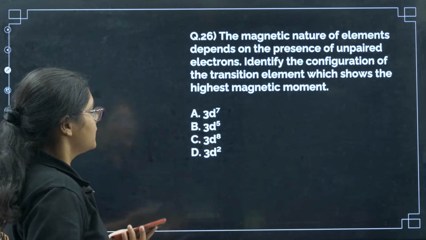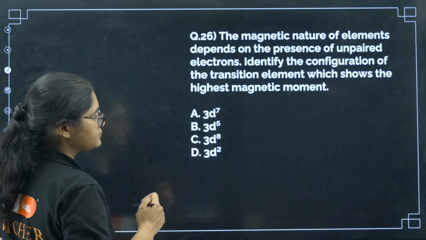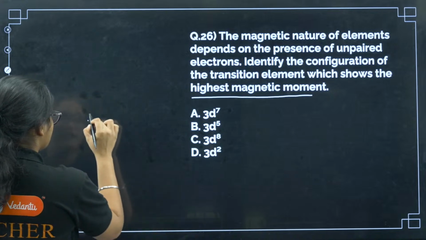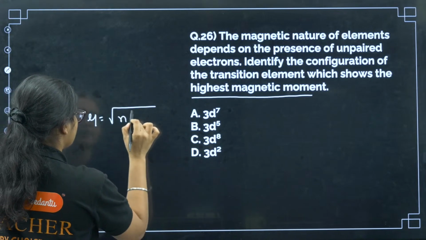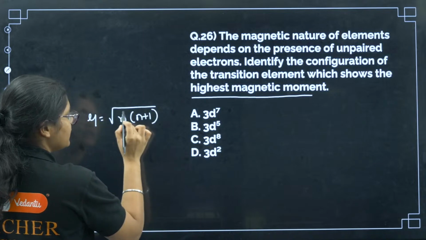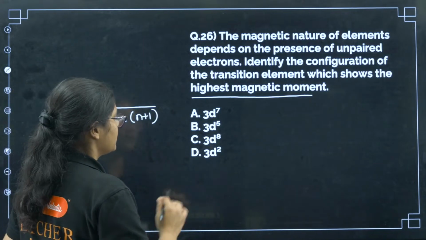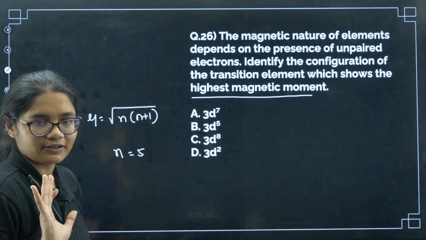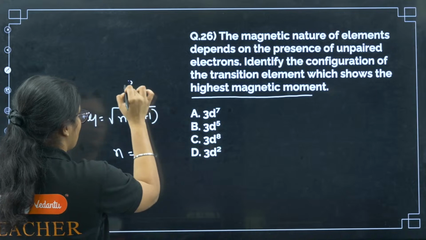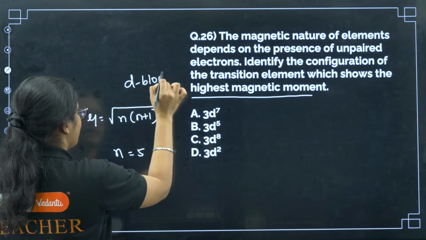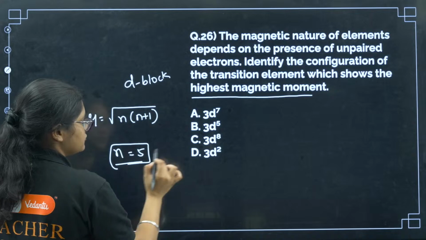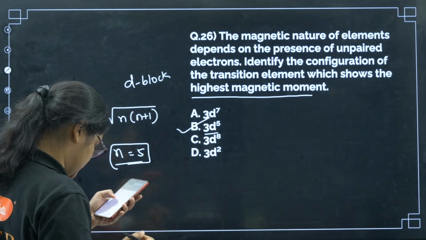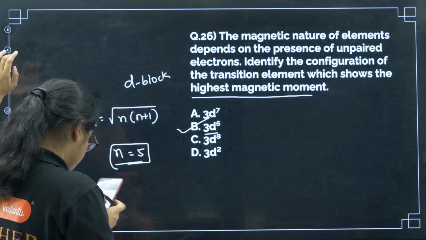Please answer. Okay, so now if I see here, highest magnetic moment, right? That means what? Magnetic moment formula is what? Root over n into n plus 1. If n value will be higher, magnetic moment will be higher. So the highest possible value of n is 5. For d block elements, n can be highest 5. So in 3d5 we have 5 unpaired electrons, so it has to be option number B here. Okay, yes Akash, very good.